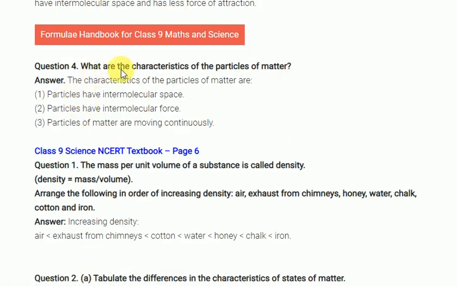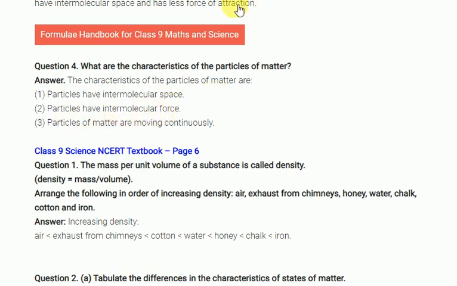Look at the general characteristics of the particles of matter. If you take any matter, how do the particles behave? First, particles have intermolecular spaces, as already discussed in the previous one. Particles have some intermolecular force of attraction.